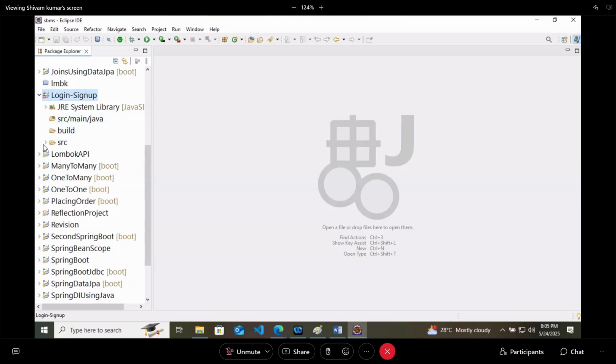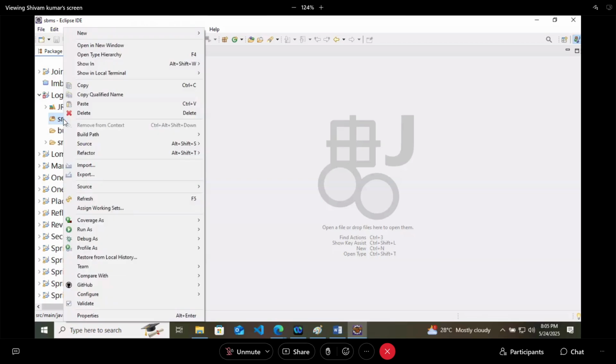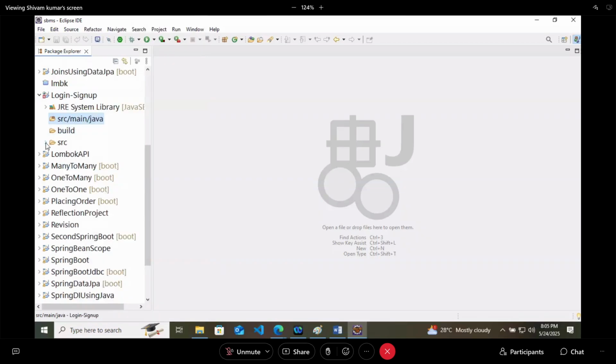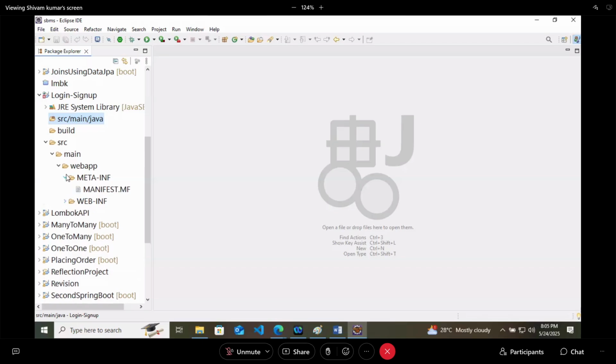Here you will get one src main Java folder which serves as the controller. This is your src main and web app folder which serves as your web folder.